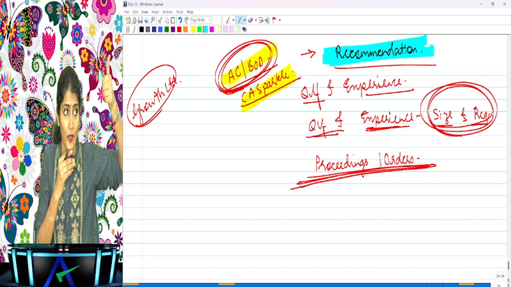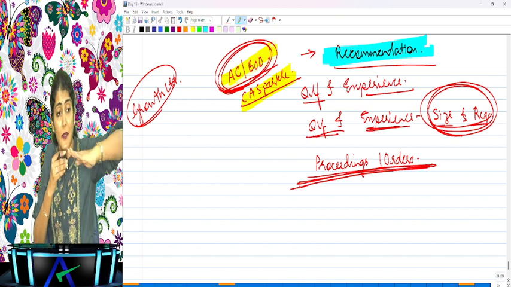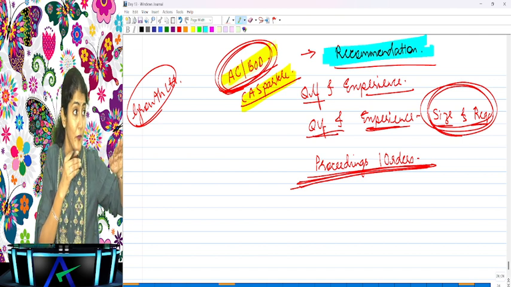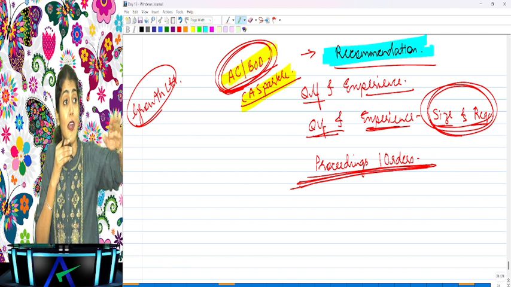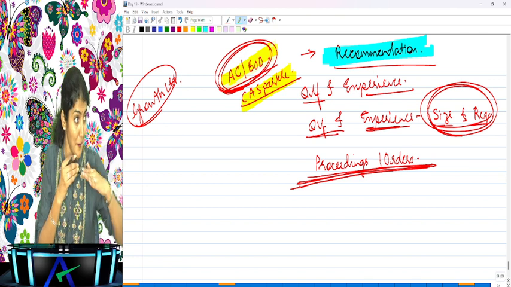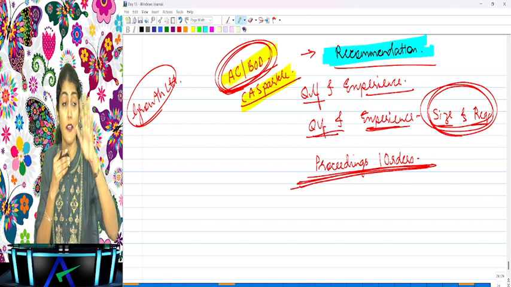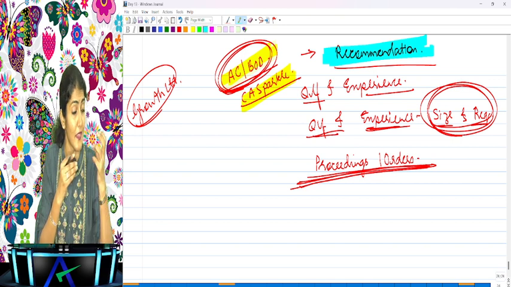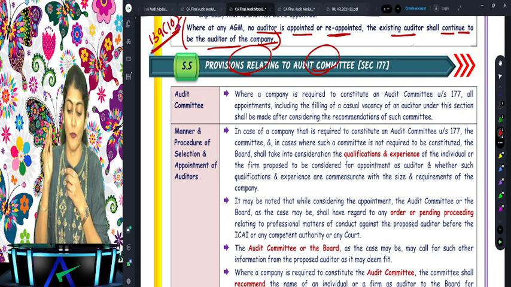They are going to look into the qualification and experience, and whether that qualification and experience is commensurate. Like yesterday in clause 14A of CARO, whether the company has an internal audit system which is commensurate with the size and nature of its business. And then what does it say? The list of any pending proceedings or orders against the auditor, right? Even that is required to be looked into while recommending the name of an auditor.